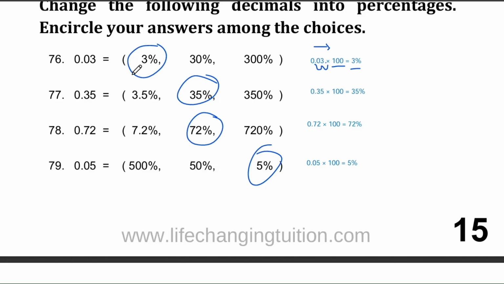Question number 77. Let's convert 0.35 to a percentage. Is it 3.5%, 35%, or 350%? The correct answer is 35%. So 0.35 times 100 is 35%.